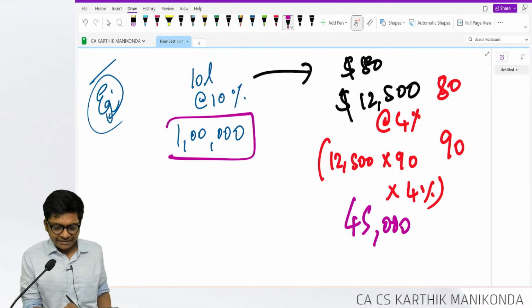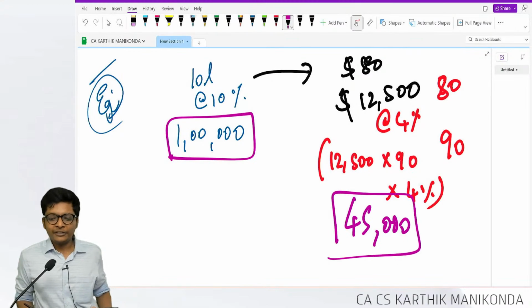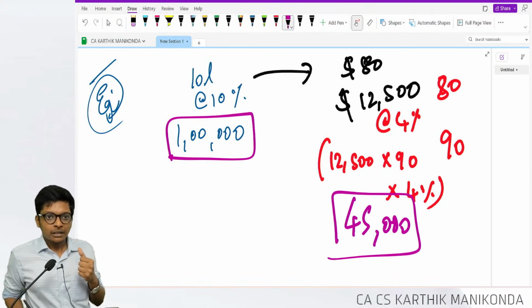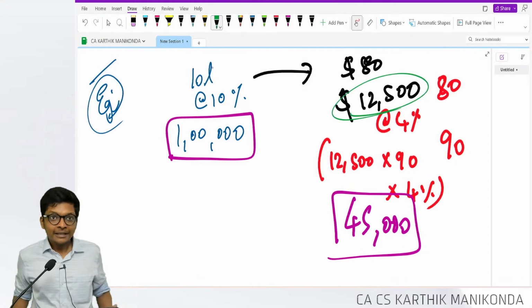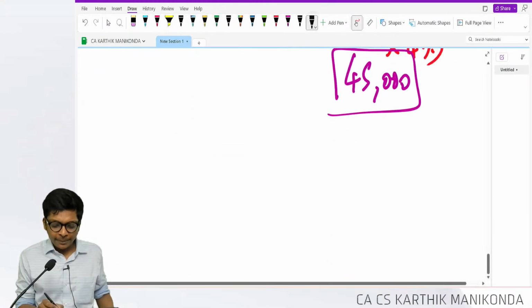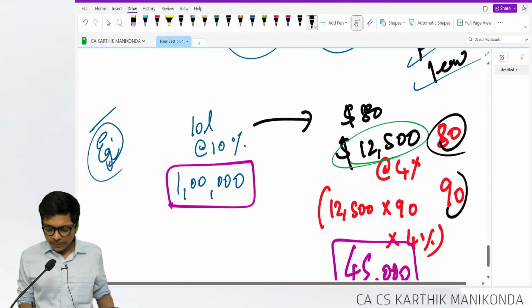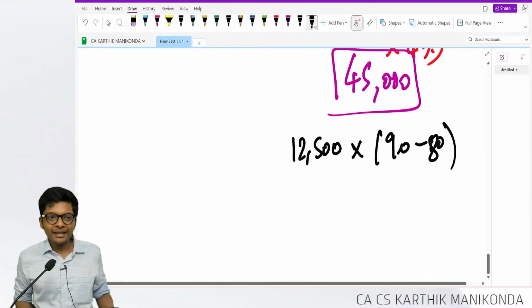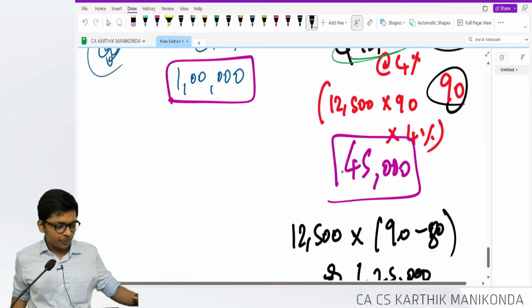Interest in India is 1 lakh. If I borrow abroad, interest is 45,000. So I am celebrating, I am happy, this interest is lesser. But I come back and tell you, boss, interest is less, but shouldn't you repay the principal? Yes, I have to repay the principal. How much extra? 12,500 into the difference. Earlier you borrowed at 80, now you have to repay at 90. So extra 10 into 12,500, we get 1,25,000. I have to pay 1,25,000 extra, guys.